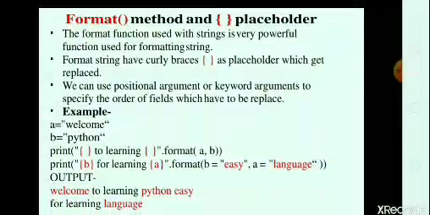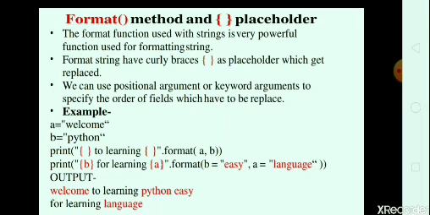Next, the format method and curly placeholders. The format function used within a string is a very powerful function for formatting strings. A format string has curly braces. When we have to assign any kind of format string, we can use curly braces as placeholders which get replaced. Wherever a value will replace in our input or output, we can use curly braces. We can use positional arguments or keyword arguments to specify the order of the fields which have to be replaced.